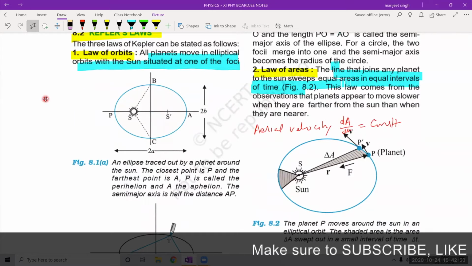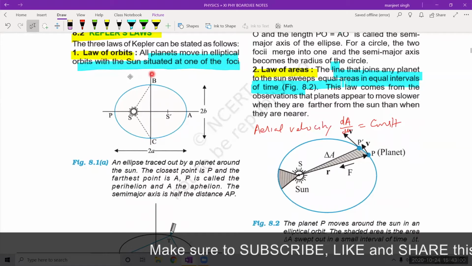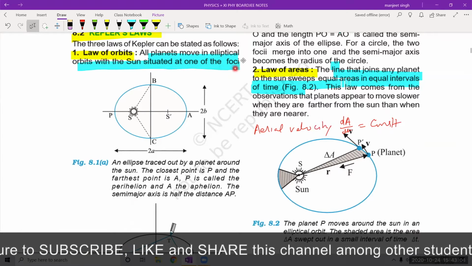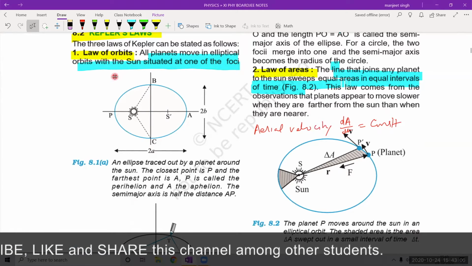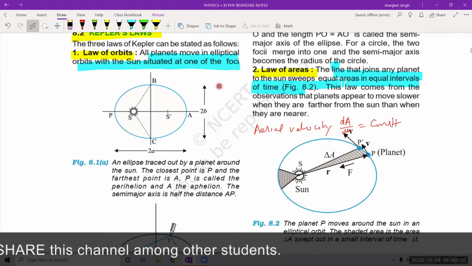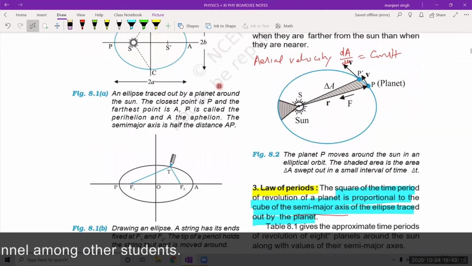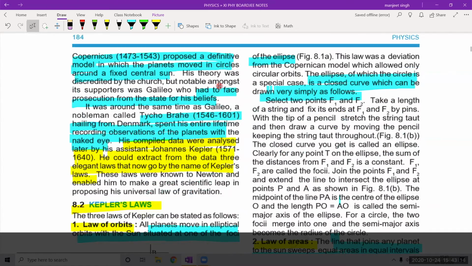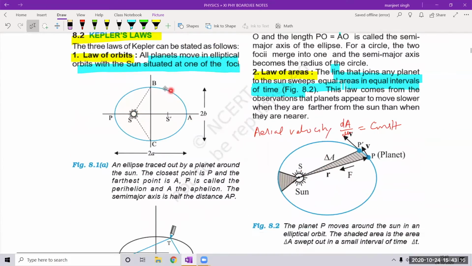The law of orbits says that all the planets move in elliptical orbits with the sun situated at one of the foci. Foci is the plural word of focus. So one of the foci of the ellipse. Okay? An ellipse is a figure of such type you see. It has 2 centers.